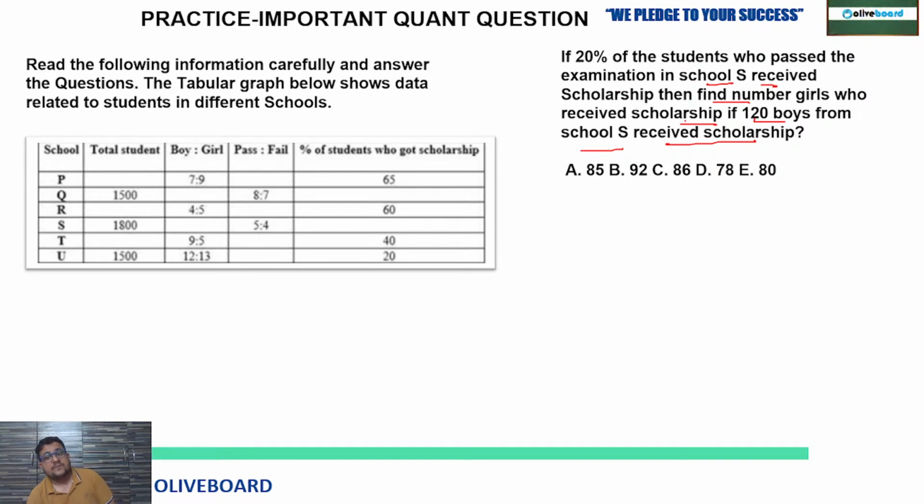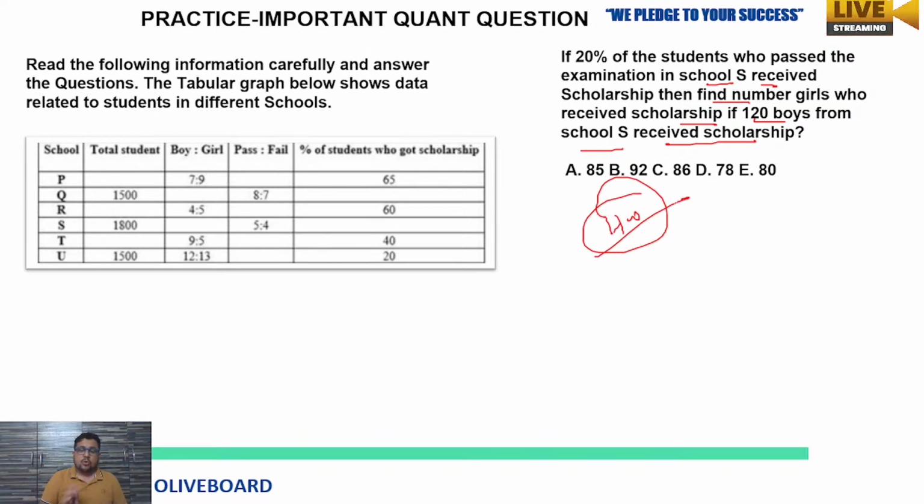This is going to be homework for you all, the 5th question based on this table. Take a screenshot. We'll check it in the next session, and you can comment your answer in the comment box after the session.